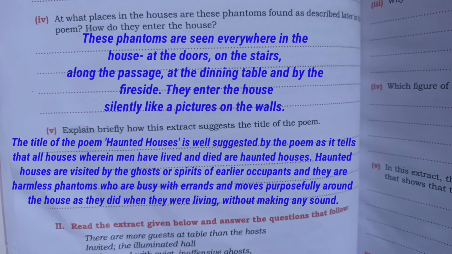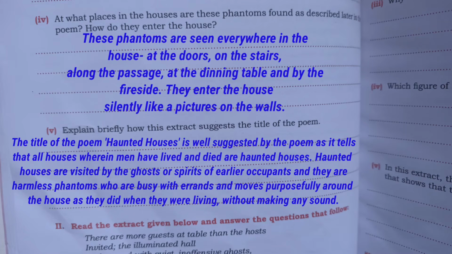Next, at what places in the houses are these phantoms found as described later in the poem? How do they enter the house? The answer will be, these phantoms are seen everywhere in the house, at the door, on the stairs, along the passage, at the dining table, and by the fireside. They entered the house silently, like pictures on the walls.